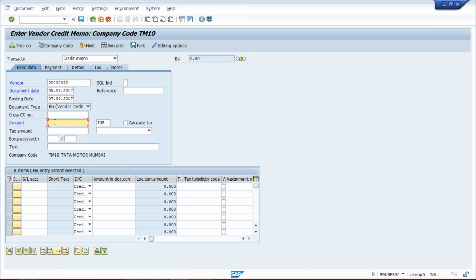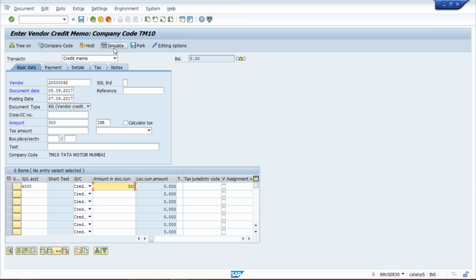Now, the amount, I am going to return an amount worth 300. GL, I am going to give the same GL, and once again here 300. If you go to the FB65 transaction code, the difference is here. Earlier the GL was debited, and right now the same GL is going to be credited here. Okay, so earlier 1000 was a plus symbol for this GL, and right now 300 will be a minus symbol.